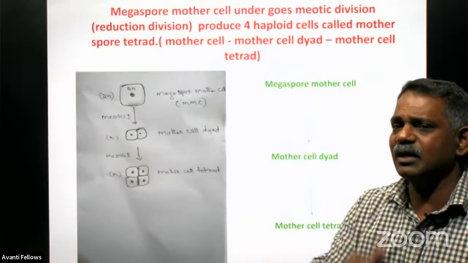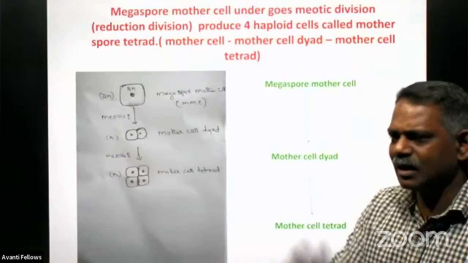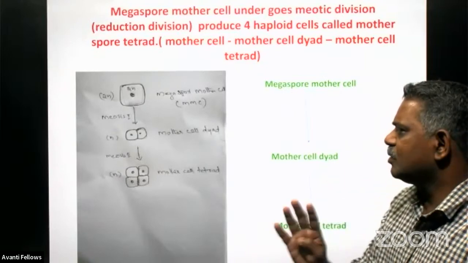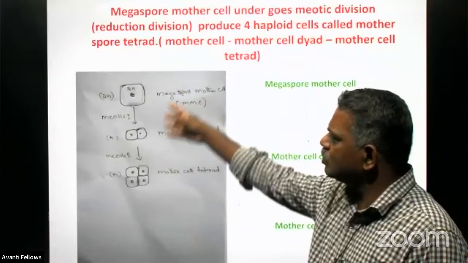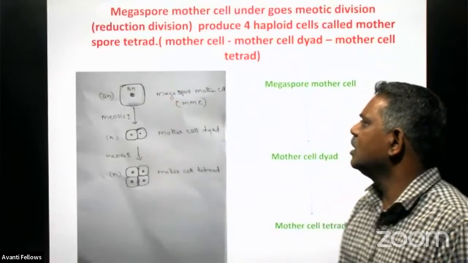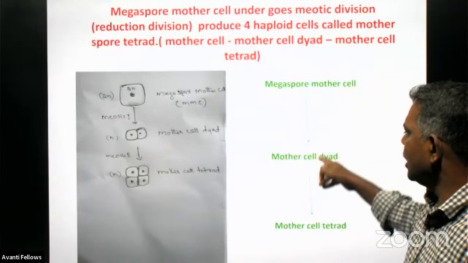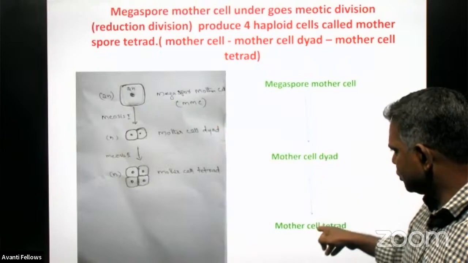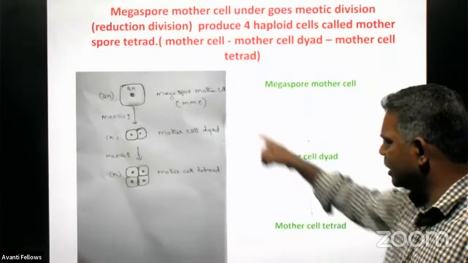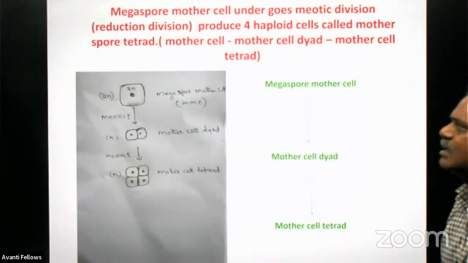We have seen the same thing in microsporogenesis also, the tetrad. There are four cells, and all these four cells are haploid in nature because they are produced through meiotic division by the megaspore mother cell. The megaspore mother cell produces the dyad, and this dyad again goes for the second division and produces the tetrad.